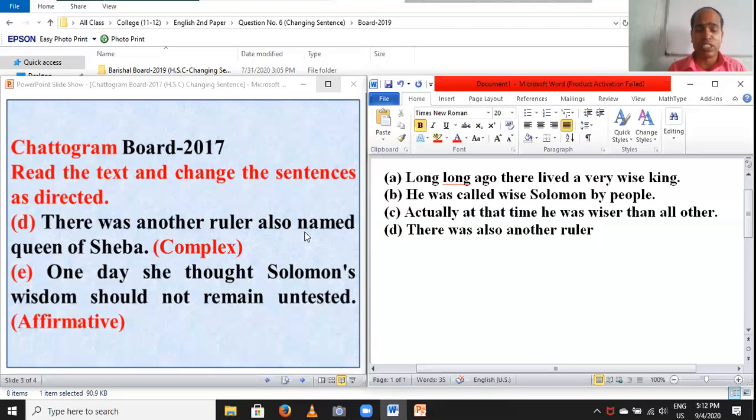If it is her or his, so you have to set up possessive whose. You have to use possessive whose after another ruler, because the possessive form is cut, cancelled from the second sentence.